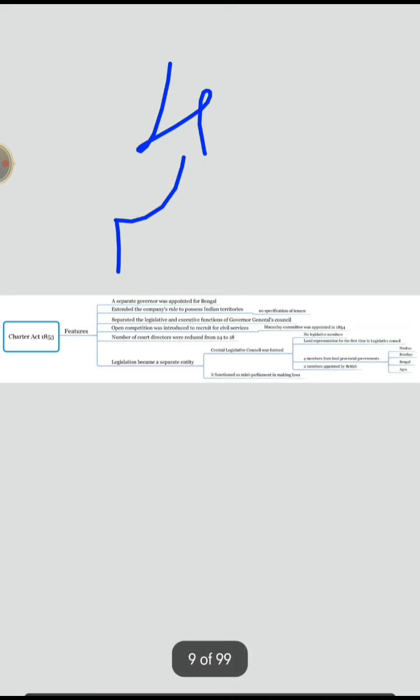Out of these 4, they are chosen from Mumbai, Madras, Bengal, Agra. Okay, you need to remember them. Who nominated them? The Viceroy nominated them. Okay, remember this.